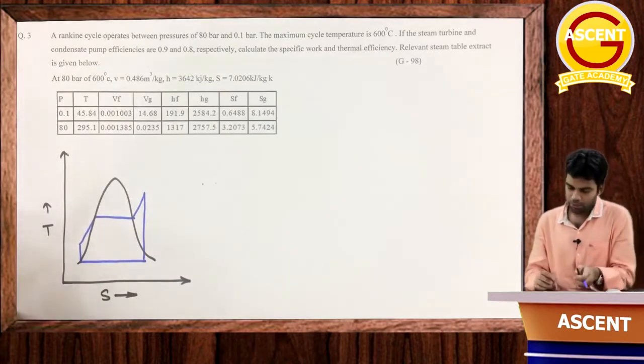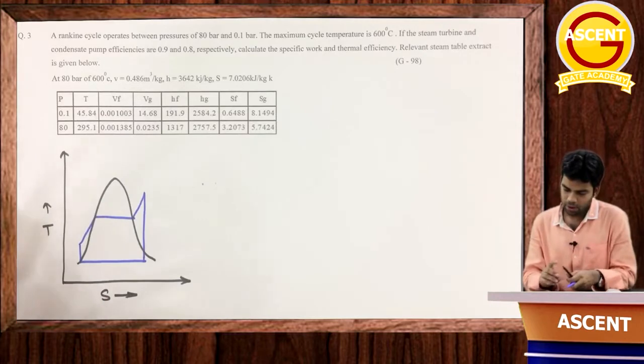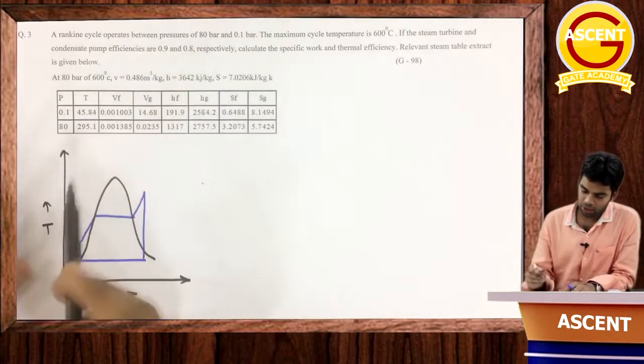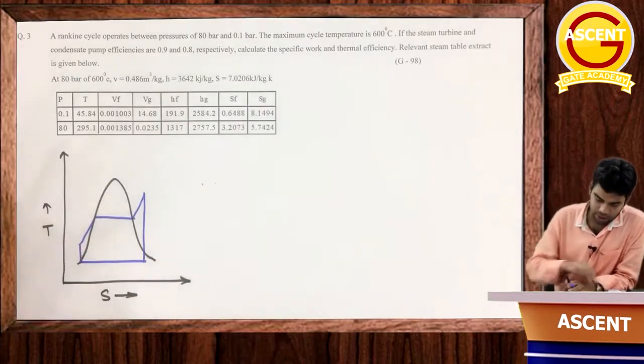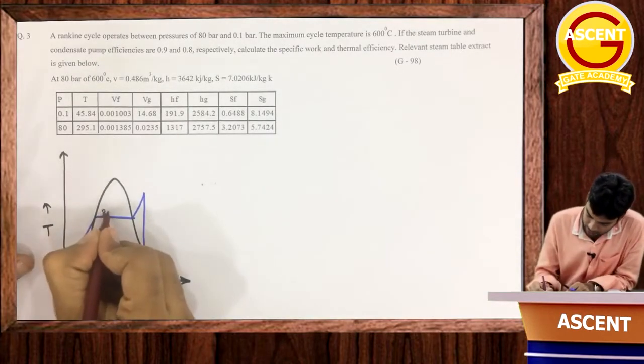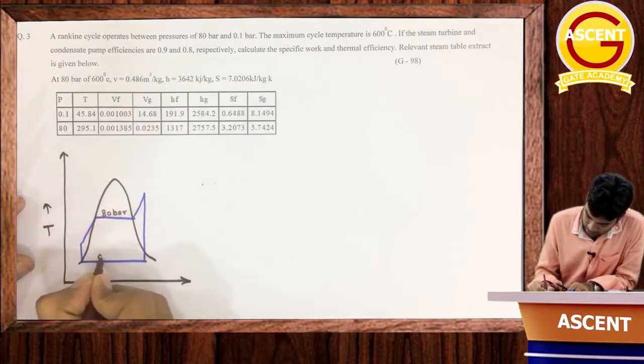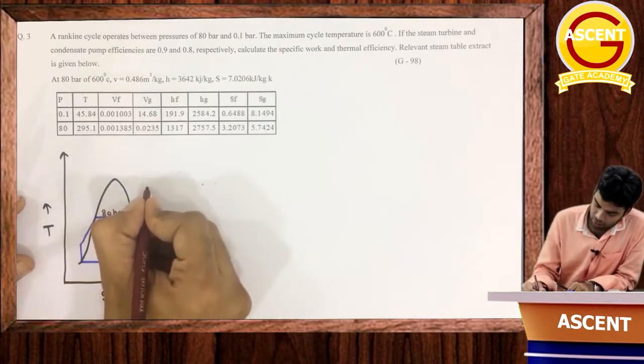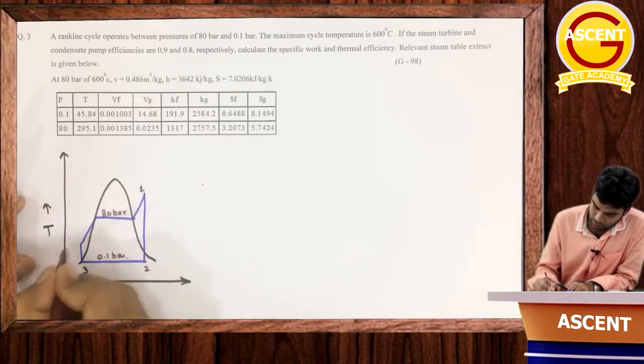Okay, now here this is operating between the pressure limit of 80 bar and 0.1 bar. Maximum pressure is given as 80 bar, this pressure is 80 bar, and this is 0.1 bar. Maximum cycle temperature at point 1, suppose this is 1, 2, 3 and 4.